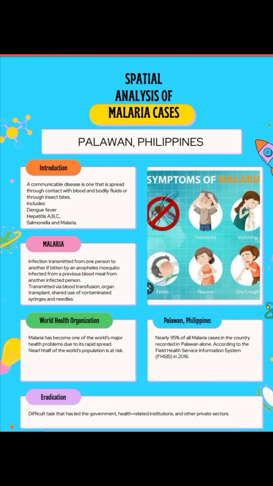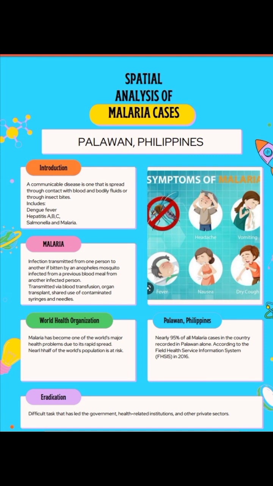Malaria infection can be easily transmitted from one person to another if bitten by an Anopheles mosquito infected from the previous blood meal from another infected person. Because these parasites thrive in an infected person's red blood cells, they can transmit it via blood transfusion, organ transplant, shared use of contaminated syringes and needles, and from an infected mother to her infant.